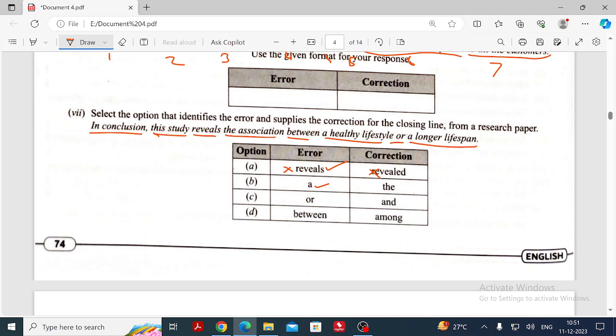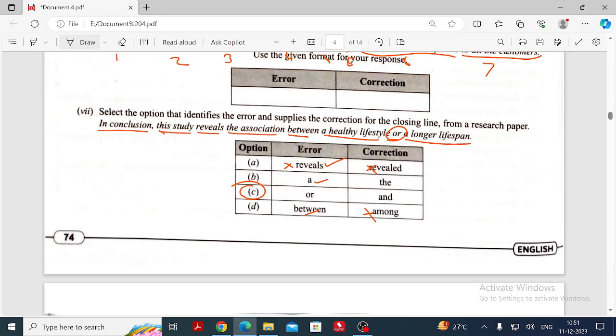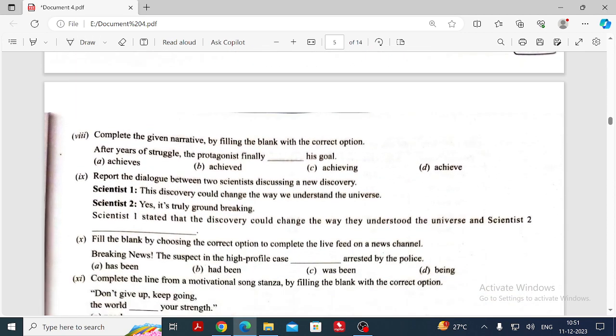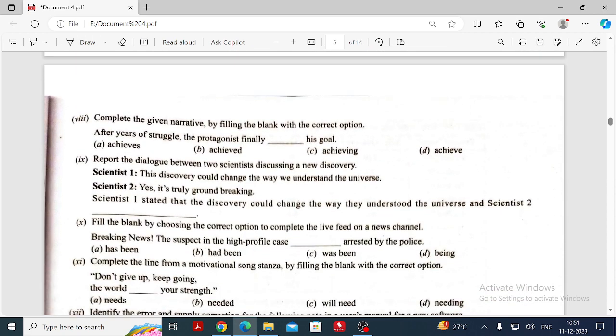And then "between" also will be right. It is not "among," it's "between." Between what? There alone they have made a mistake. "Between" means definitely they want to use the conjunction "and." So this is easy, obviously you will make the answer. And the next one, eighth question. Yes, this one.